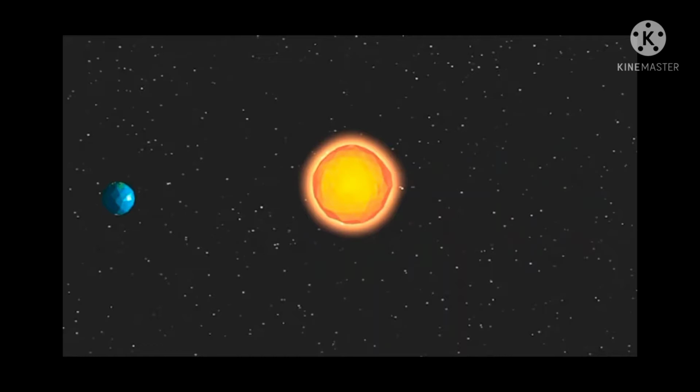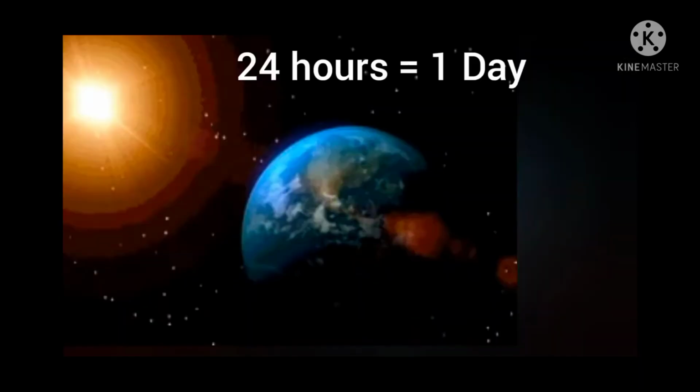When the process is going on, sometimes we get light and sometimes we get dark. The surface which turns towards the sun becomes bright. That part that moves away from the sun moves into darkness. So when we are getting light, that time is daytime, and when we are in the dark, that time is night time.